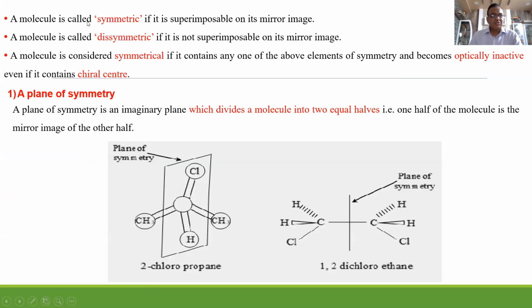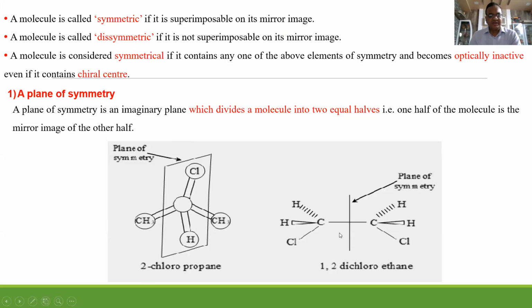A molecule is called symmetric if it is superimposable on its mirror image. A molecule is called dissymmetric if it is not superimposable on its mirror image. A molecule is considered symmetrical if it contains any one of the above elements of symmetry. It is interesting to note that if any of this symmetry is present, that compound is optically inactive.